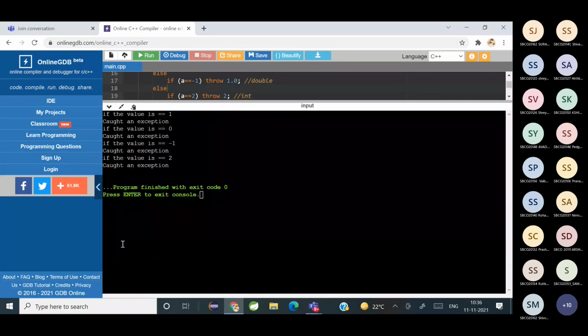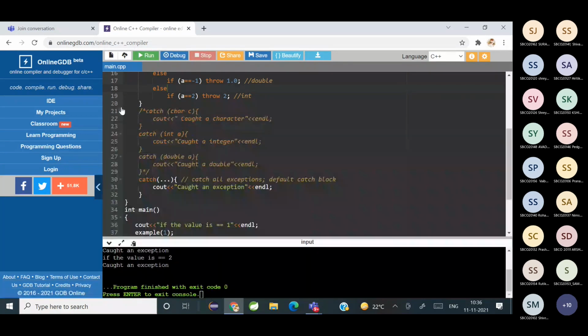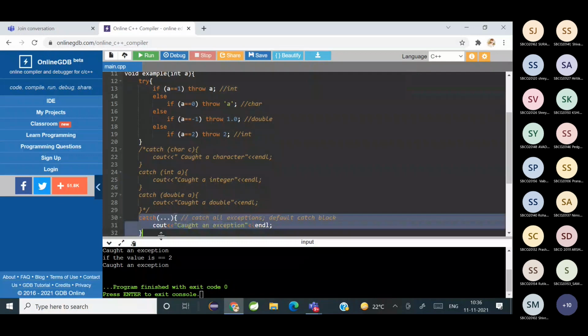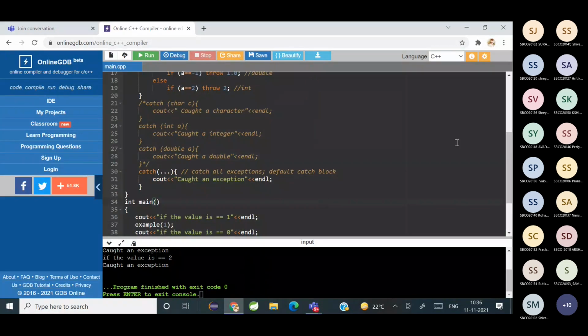Yes. So it's because we didn't throw it. That is why, yes, of course, if you don't throw it, how will it catch it? So you have to throw the exception, then only it will be handled by the catch block correctly. So that is why we were not getting the output.